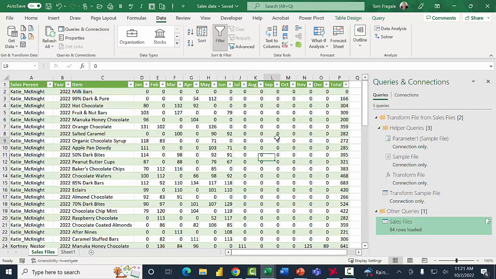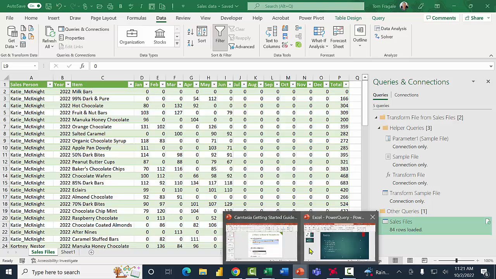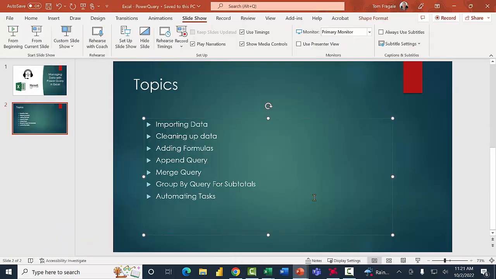So everybody, hopefully you enjoyed the course about the Power Query. We talked about how to import data from other sources, how to clean up the data, how to add the formulas. We did the append query, the merge query, and we did the group by query for the subtotals. And then I showed you how you can automate your steps in the Power Query as well. Thanks for watching the course.